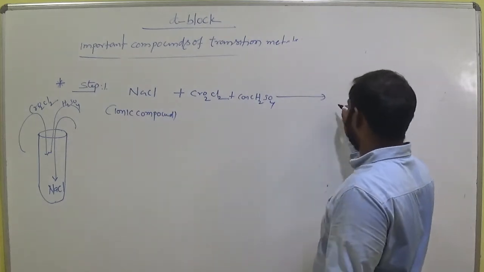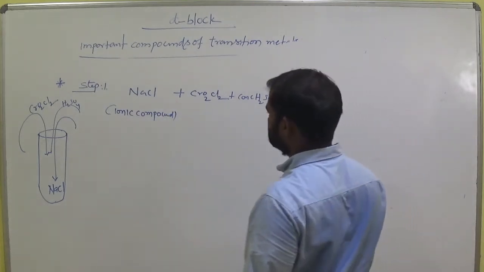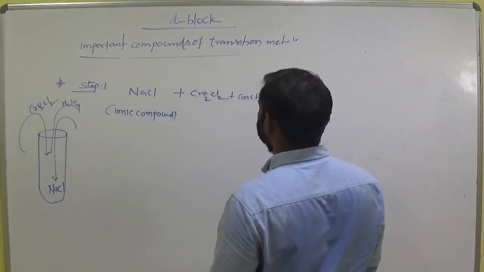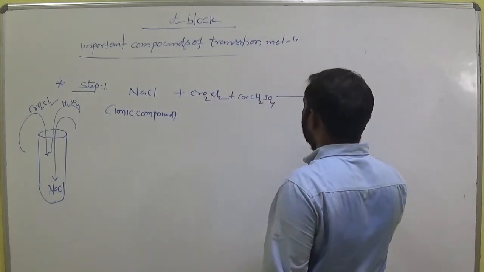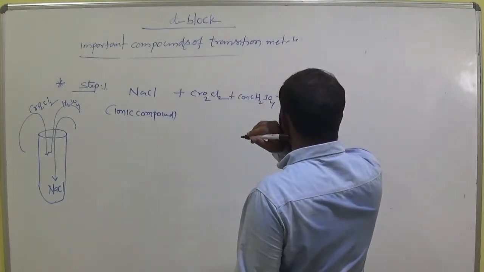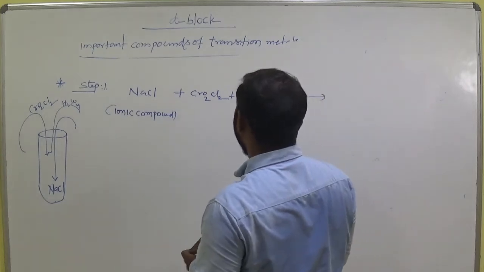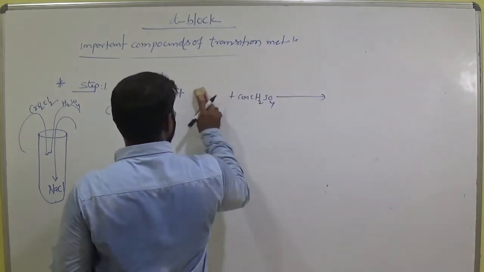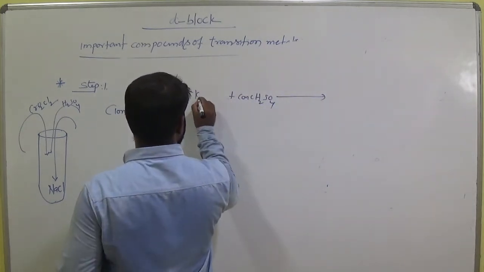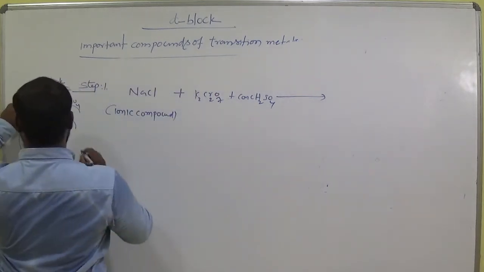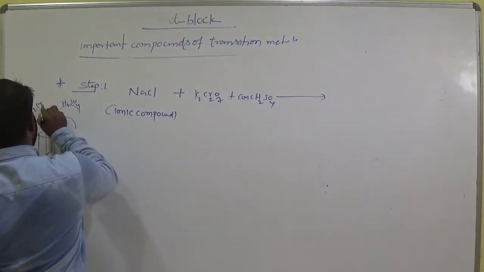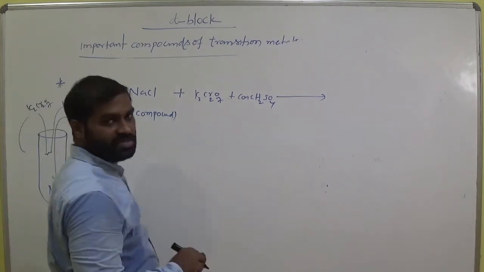Now it gives, let us take potassium dichromate, K2Cr2O7, K2Cr2O7.